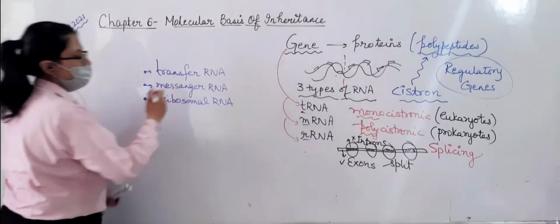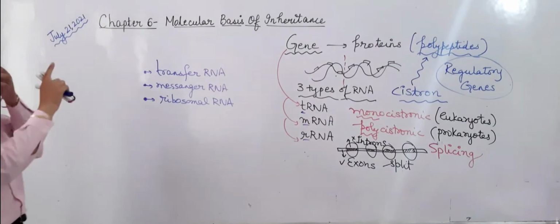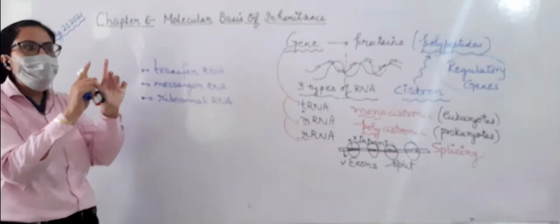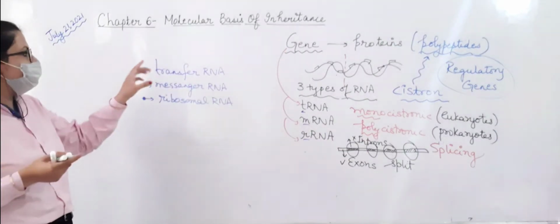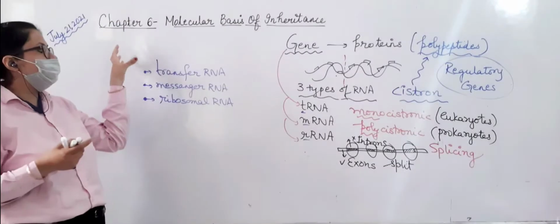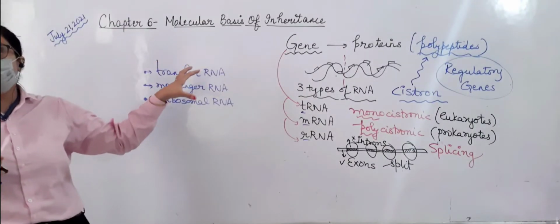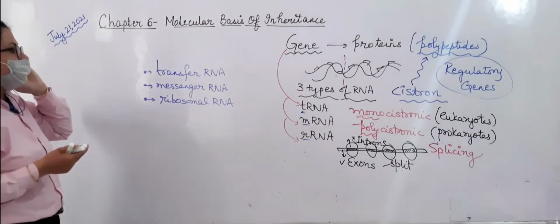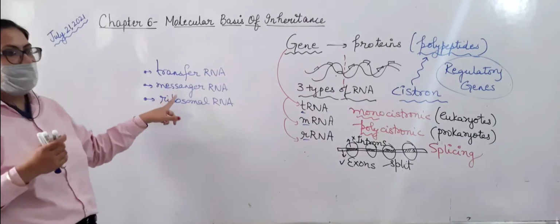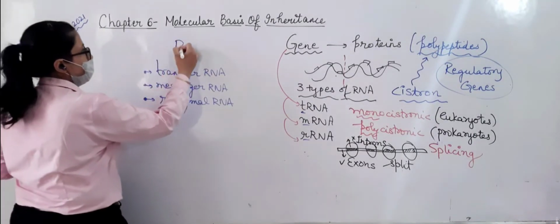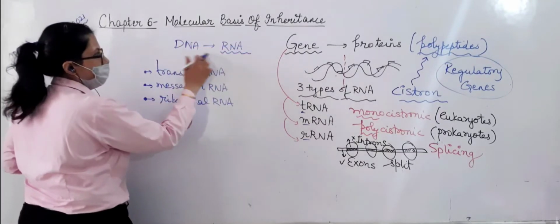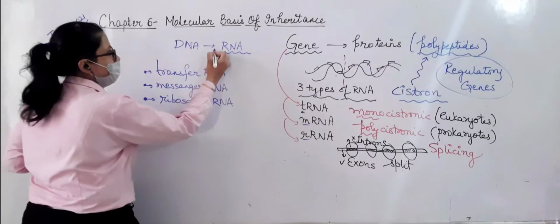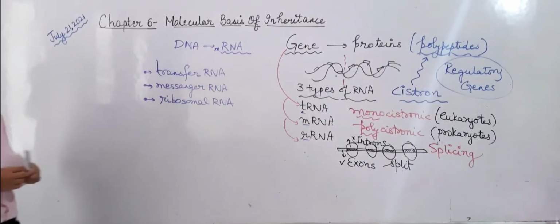Now from the term itself, just try to guess. Transfer RNA means that it is transferring something. Now what is that something? The RNA has to form the protein, so there has to be some molecule it is bringing over there. Amino acids it is transferring. That is transfer RNA. Then messenger RNA, mRNA: DNA is forming RNA. This RNA which is formed before the proteins is the mRNA, messenger, because it is carrying the message.